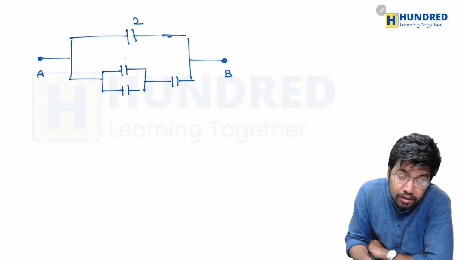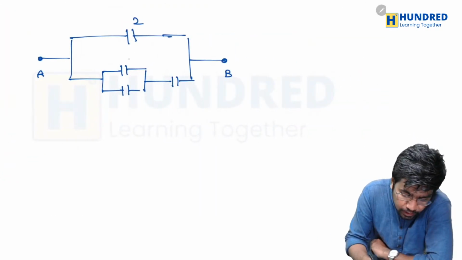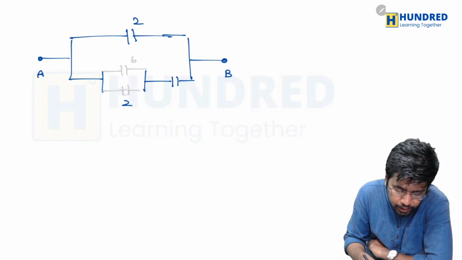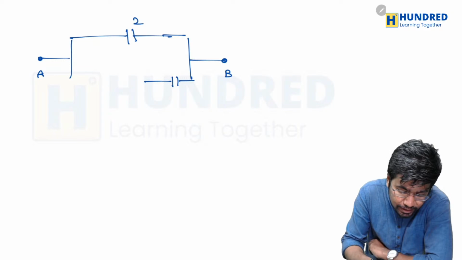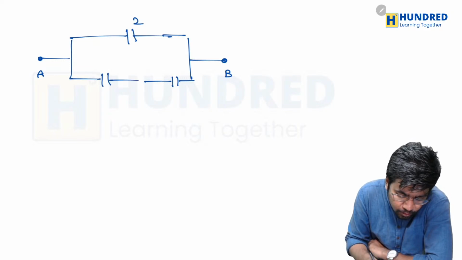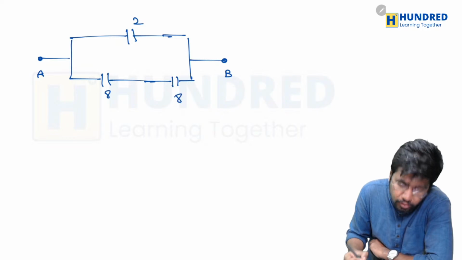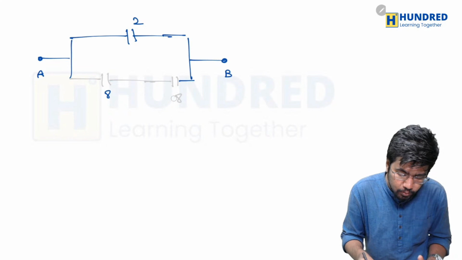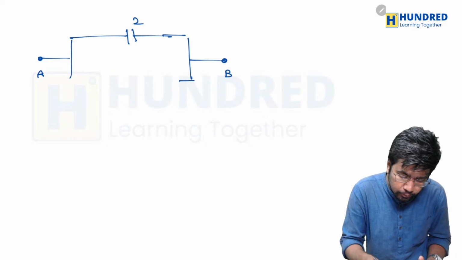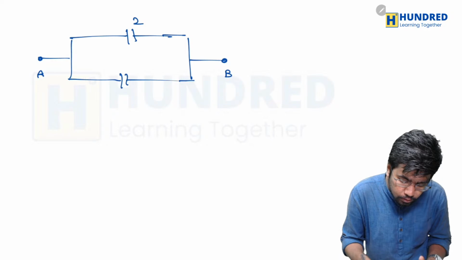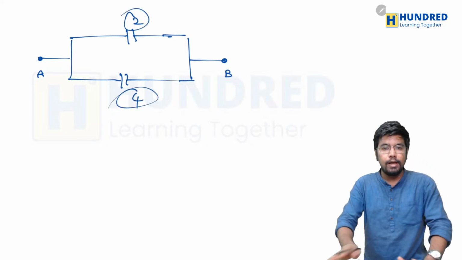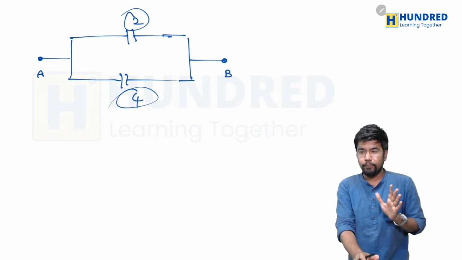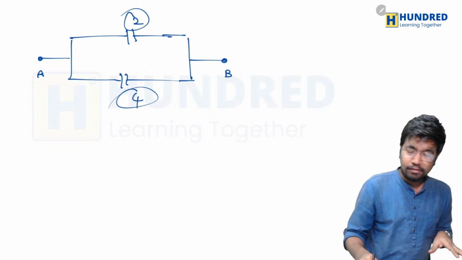Likewise, what we have below is a 6 and 2 connected in parallel. So the 6 and 2 get added and become a single capacitor, which is 8. Here was also an 8, and this 8 and 8 were connected in series, so it becomes simply 4. So here is a 4 and 2 connected in parallel, so we are adding them directly, and that's how we get the answer 6. So that is the right one.